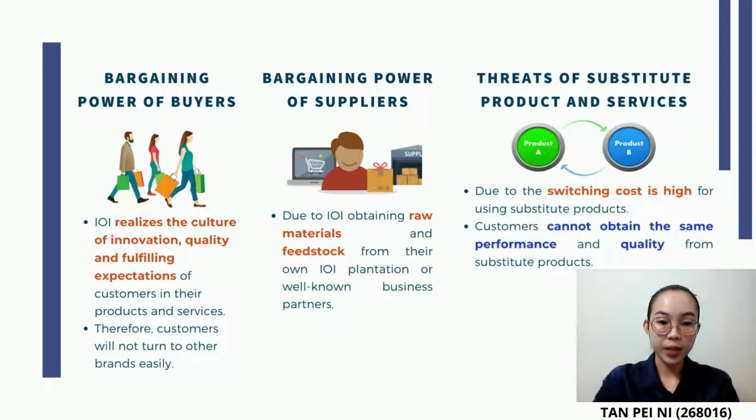The fourth is bargaining power of suppliers, which is very little for IOI Corporation due to IOI obtaining raw materials and feedstock from their own IOI plantations or from business partners. The fifth is threat of substitute products and services. This threat is relatively low for IOI Corporation because the switching cost is high for using substitute products and customers cannot obtain the same performance and quality from substitute products.